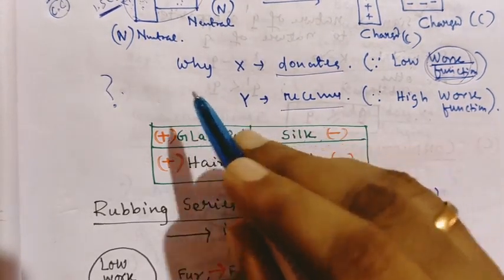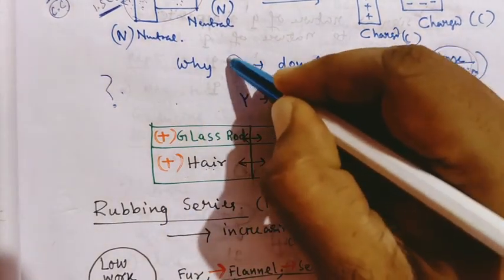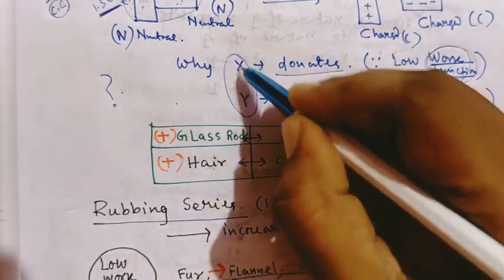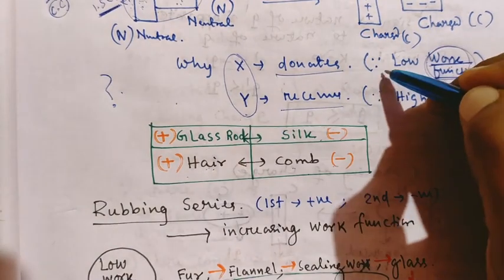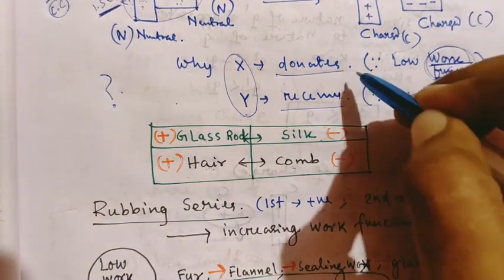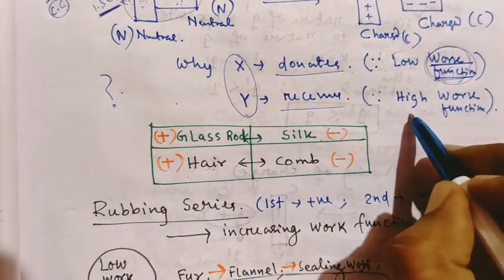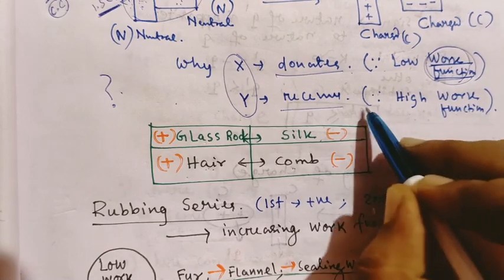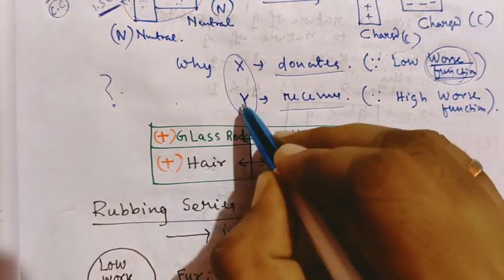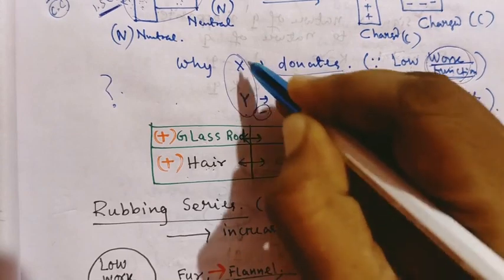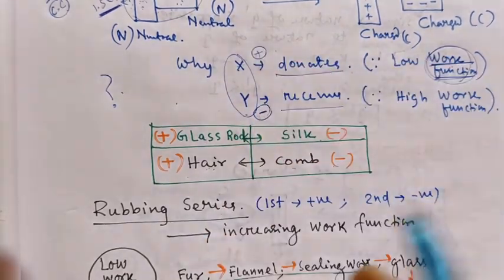Listen carefully, I am repeating again: when two bodies are rubbed against each other, the one with low work function will donate electrons and the one with high work function will receive electrons. So Y becomes negative and X becomes positive.